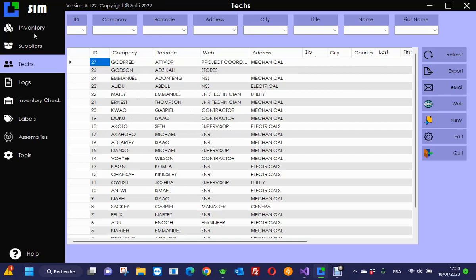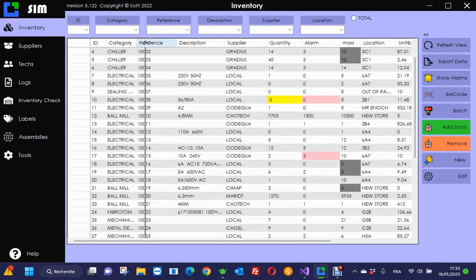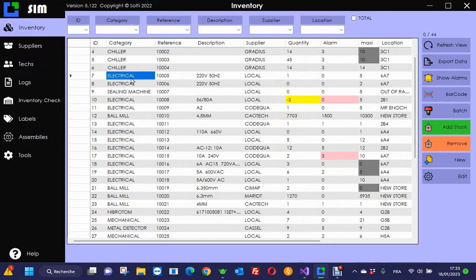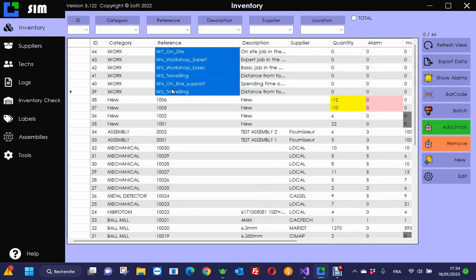That's one point. The other point is, instead of having only spare parts in your inventory, like electrical components and mechanical parts, I added also a couple of items which belong to the work category. Each one is a task that can be performed by your company.